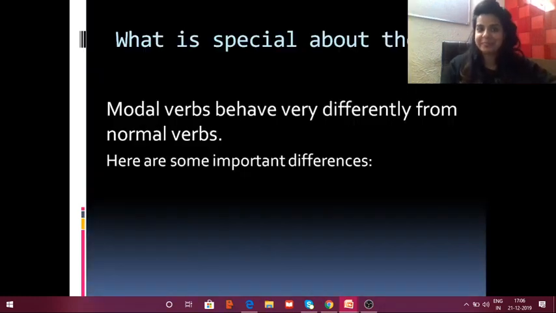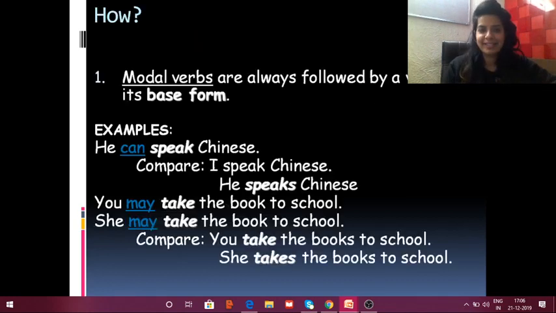Now what is special about them? Modal verbs behave very differently from normal verbs. They do not undergo all those changes which normal verbs undergo. And here are some important differences. Number one, modal verbs are always followed by a verb in its base form, such as, he can speak Chinese.